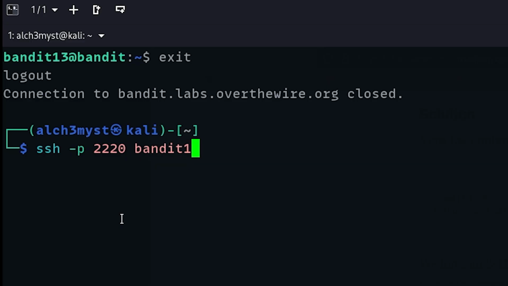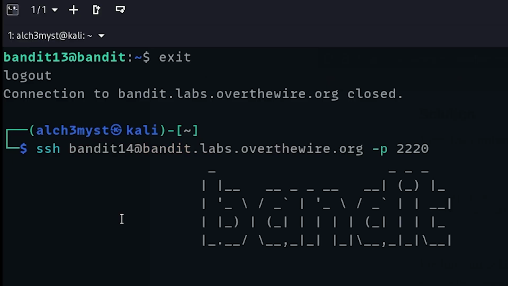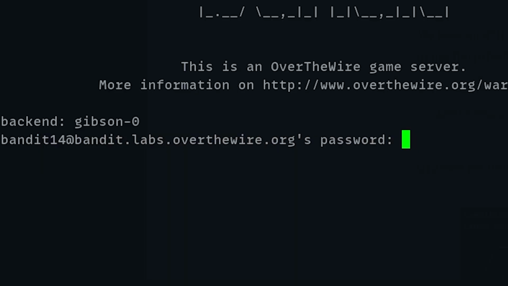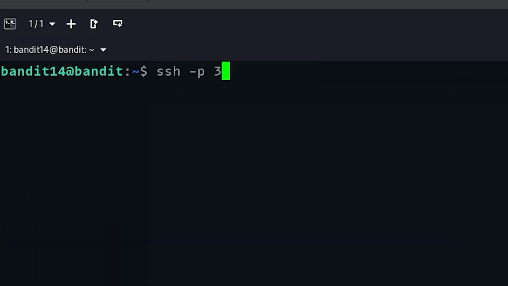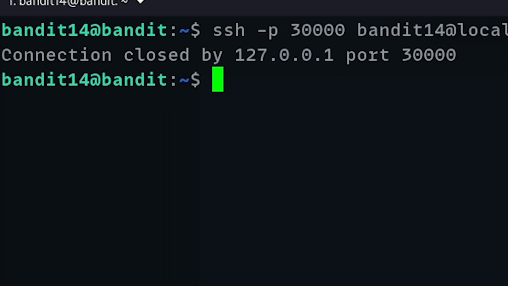They have done it inside the machine. Oh yeah, I think so. We should probably be inside the machine. Go into Bandit 14 here. I think the password is still copied. I hope so. 60% keyboards are a mess, but either way, we got it. Then here we'll just SSH port 30000 and then Bandit 14 at localhost. Here we go. Connection closed. That is crazy. Why was it closed?